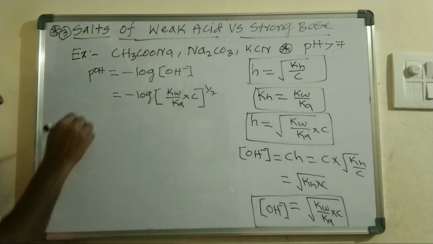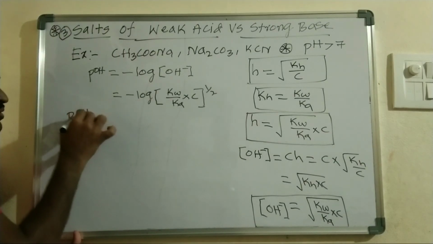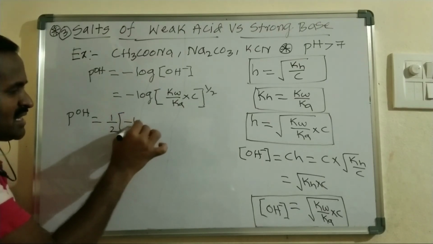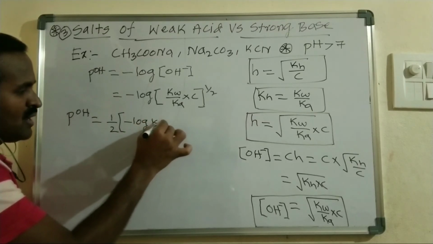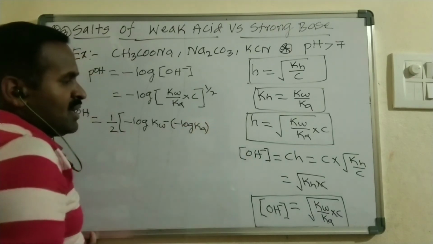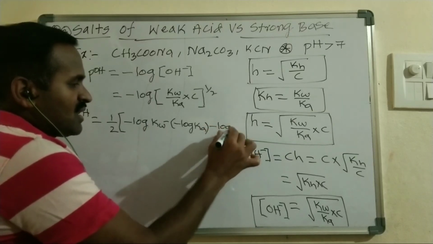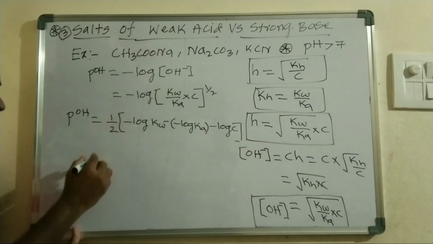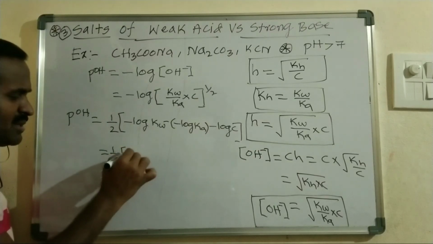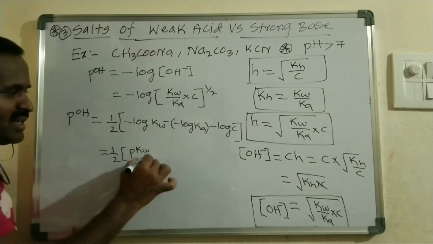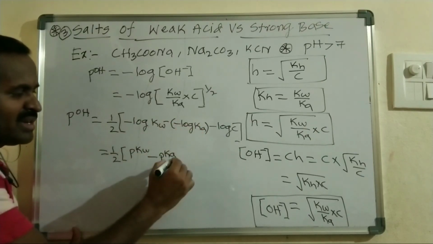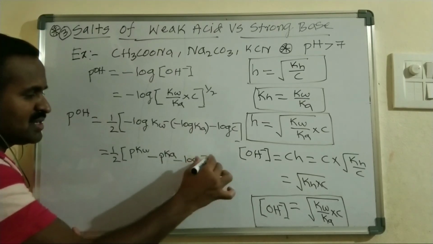So pOH is equal to, taking the 1 by 2 in front, minus log KW minus of minus log Ka, minus log C. This is the formula, and you can simplify it also. 1 by 2 into minus log KW is nothing but pKw, minus log Ka is nothing but pKa, and log C is simple.